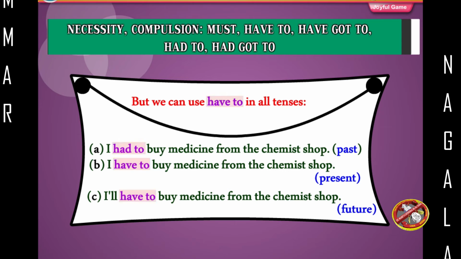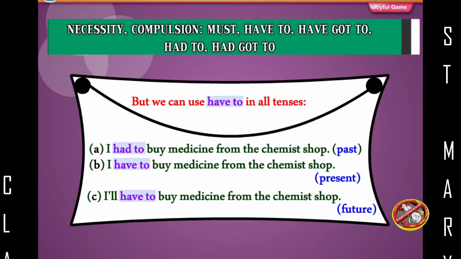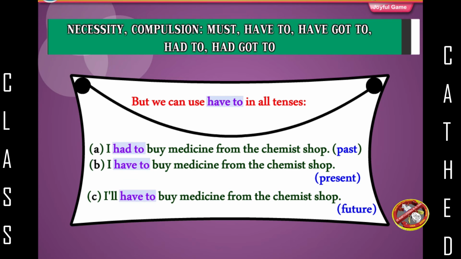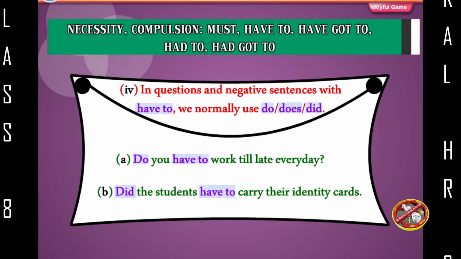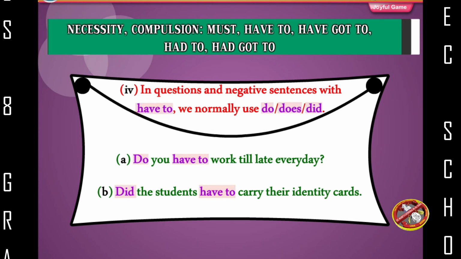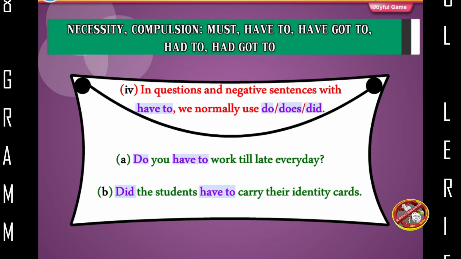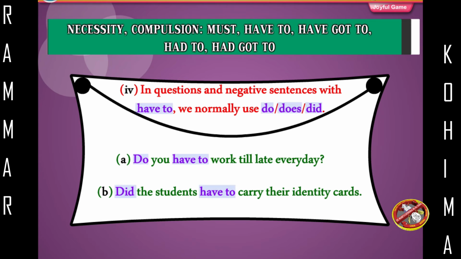I had to buy medicine from the chemist shop. Past. I have to buy medicine from the chemist shop. Present. I'll have to buy medicine from the chemist shop. Future. In questions and negative sentences with have to, we normally use do, does, did. Do you have to work till late every day? Did the students have to carry their identity cards?